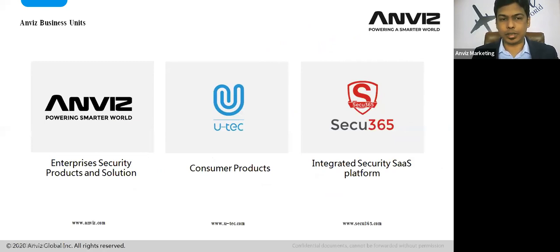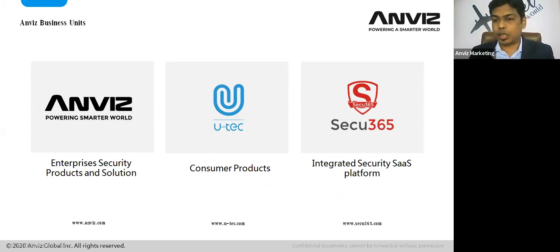As I said, these are the business units. Anviz majorly focuses on enterprise security products and solutions, designed with identification or verification by fingerprint, facial recognition, and iris recognition, along with RFID verification. We have a separate business unit under the brand UTech, designed for consumer products, basically used by small and medium enterprises with DIY features.